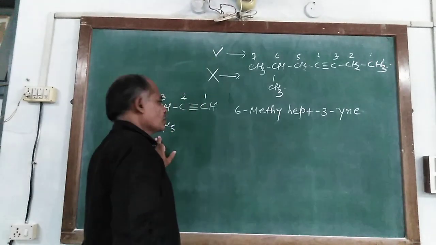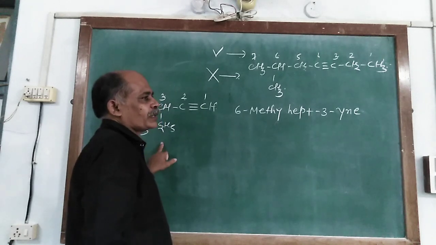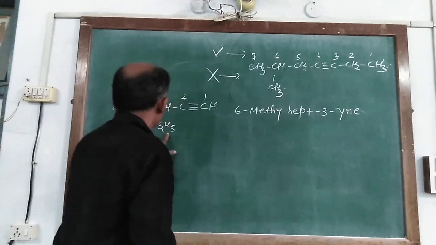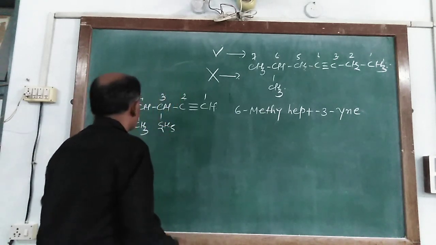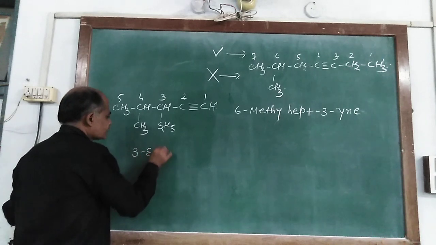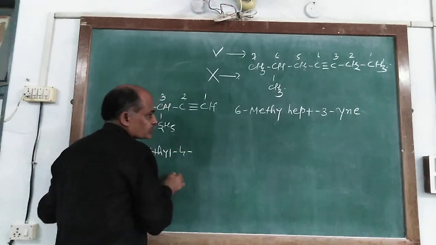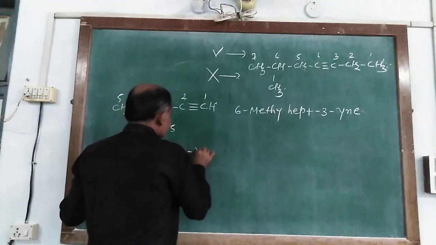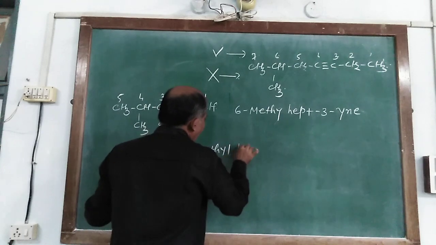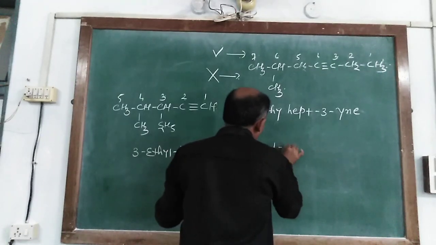So for writing the name, priority is given according to alphabetical order. One is ethyl and another is methyl. So it is written as 3-ethyl, 4-methyl, and the parent chain has 5 carbons, so it is pent-1-yne.